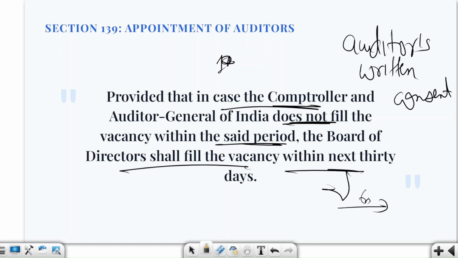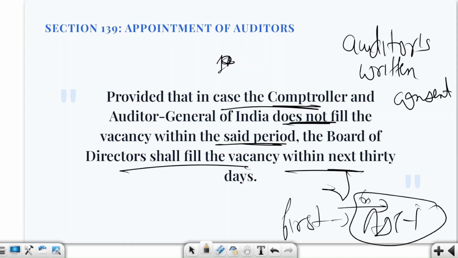Next is one compliance point related to the Ministry of Corporate Affairs: ADT-1 has been updated to cover the first auditor as well, as per current practical compliance. So we are not saying that if there is a first auditor, then we are not going to file this ADT-1. We have to file this ADT-1 then also.